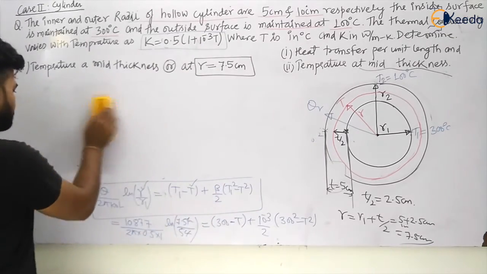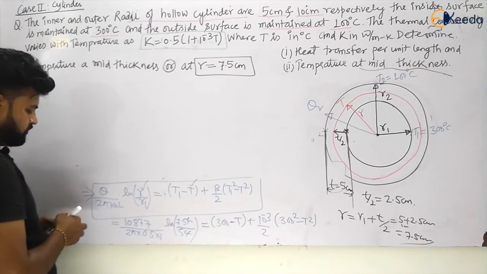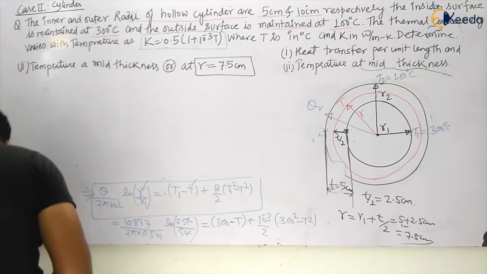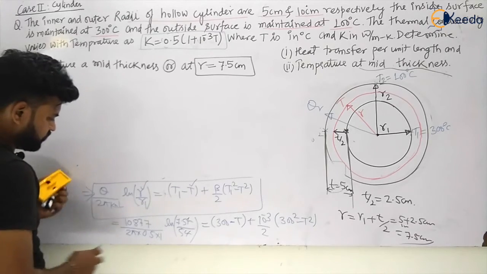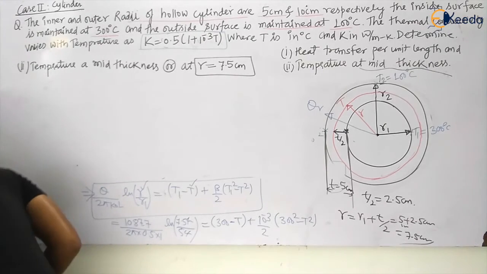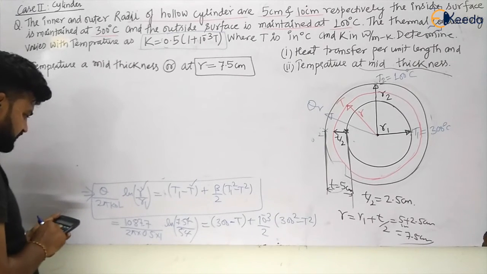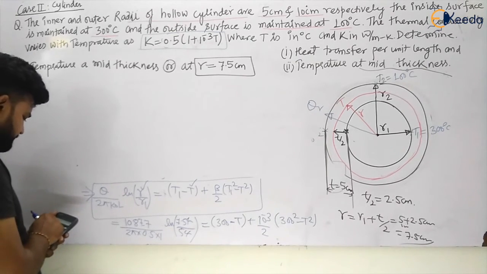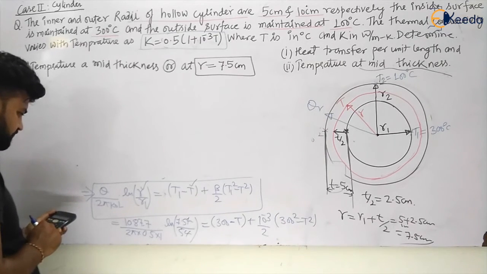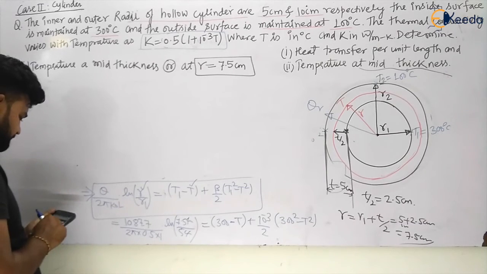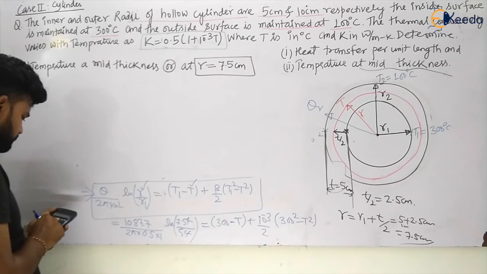So let us calculate the value of temperature T. So this will become 1087.7, my dear students. See, this is your point here. So let us calculate the values. So this will become 1087.7 divided by 2 pi into 0.5 multiplied by ln of 7.5 divided by 5.